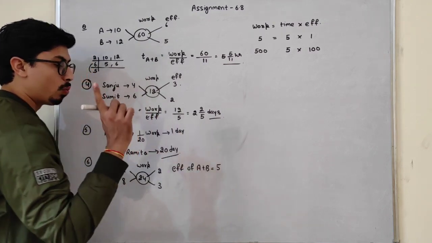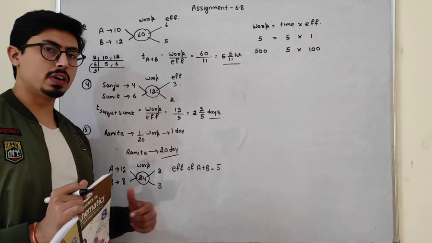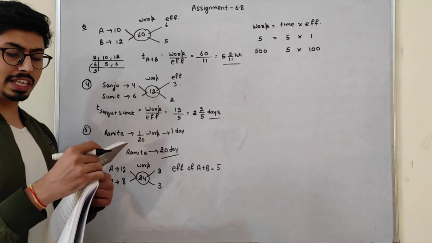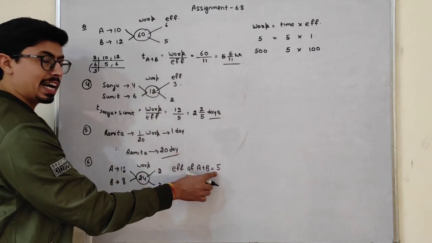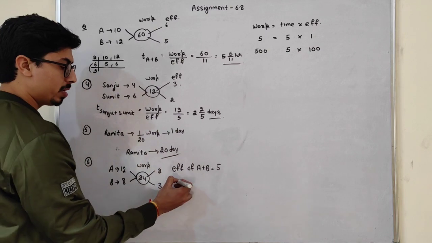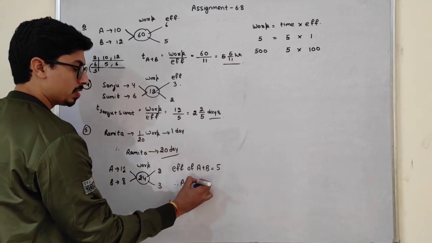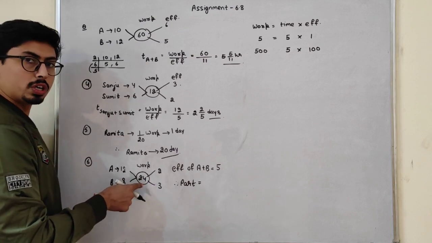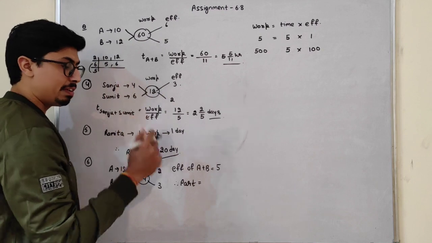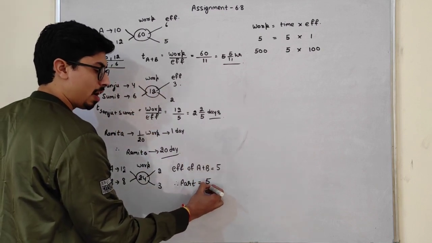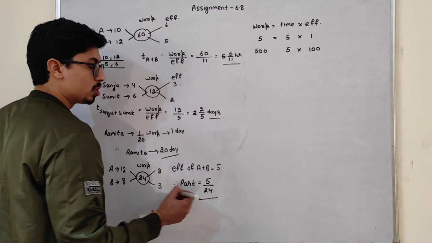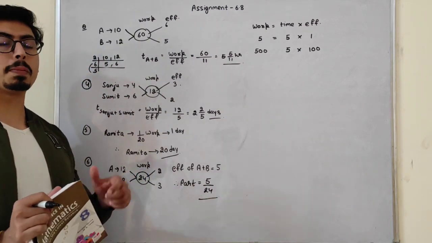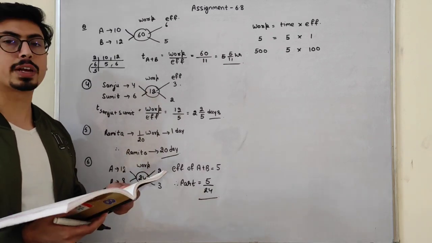That means in one day they can complete 5 work if they work together. But I have to find out the portion, the part of the work. They have to do 24 work completely, but in one day they have done 5 work. So 5 work out of 24. We have to find out the portion they have completed, so 5/24 is my required answer.